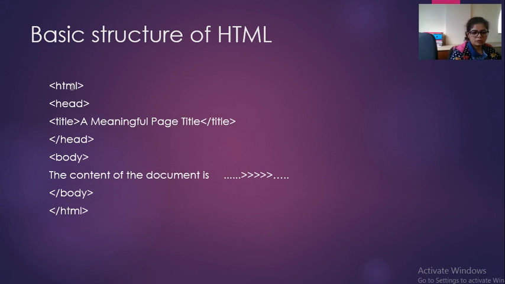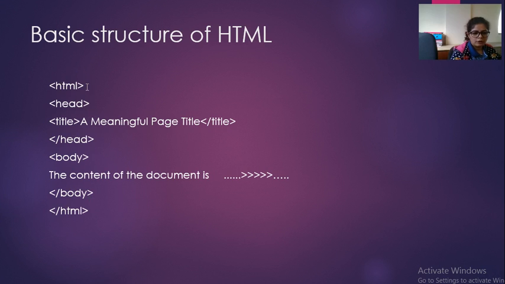See students, there is one more thing. If you skip any point, or if you skip a close tag, you will not get the desired output, and HTML will not generate any errors. So you will not be able to find where you have made mistakes. You have to write it carefully, and if there is any mistake, you will not get any output. If there is no output, it means there is something wrong in your code. You have to correct it on your own, because it will not generate any error like other programming languages.